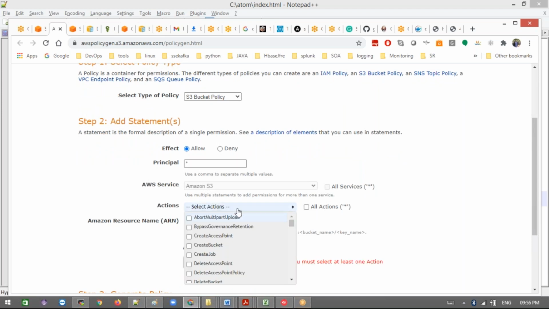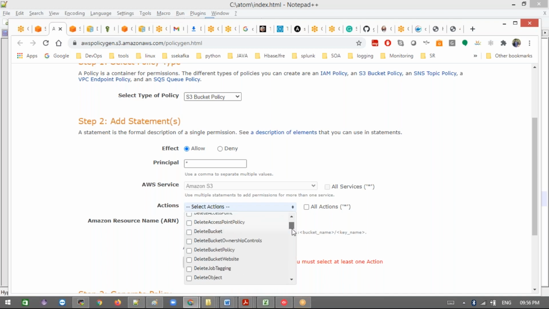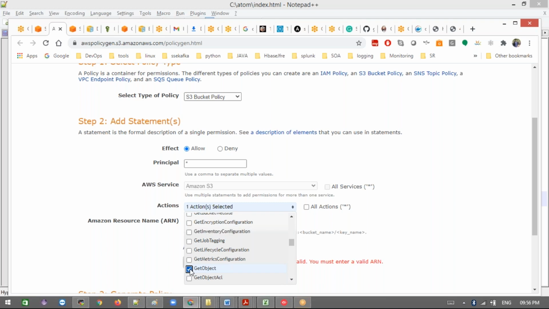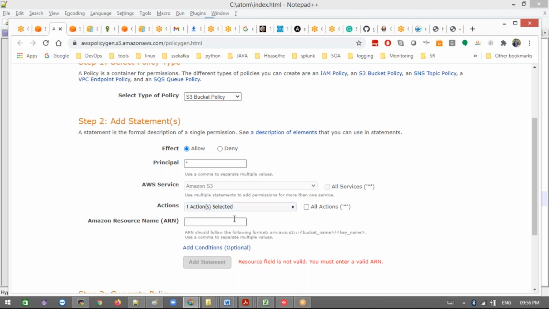And what are the permissions you want to give? I'm going to give only the get permissions, not put or delete permissions. Just the get permissions: get bucket, get object permissions. Okay, that's it. I want only that.